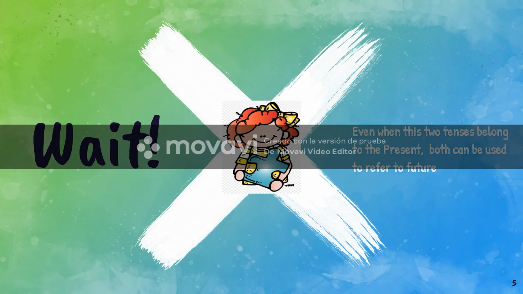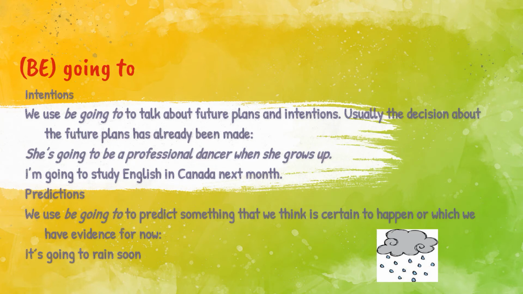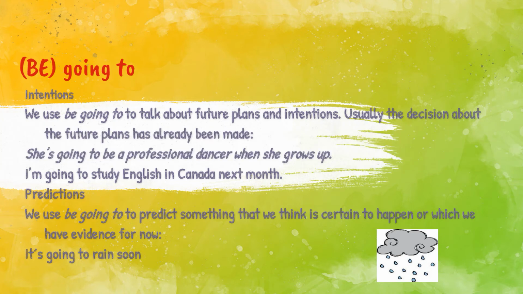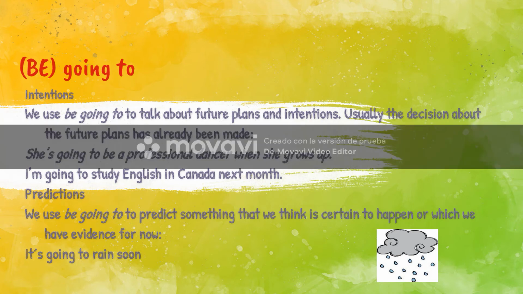Let's take a look at the two principal structures we identify as future: be going to, and will. We use be going to to talk about the near future. It's about a future that is not so far away. It's a future where we think something is going to happen and we have evidence that something is likely to occur. So, for example, I'm going to study English in Canada next month. This means that you probably have your ticket already booked, and you are pretty sure about this. The second example.